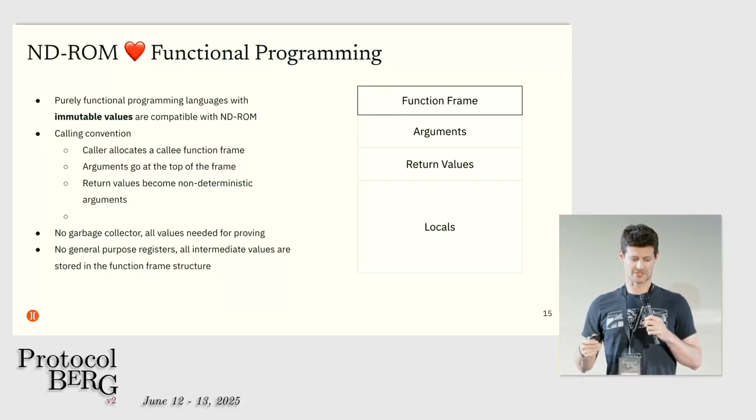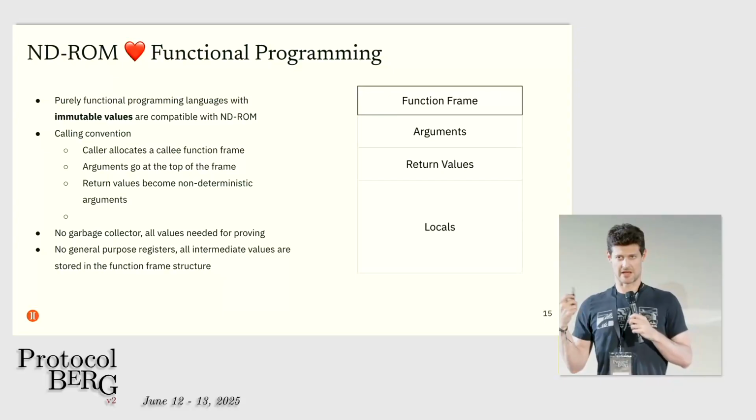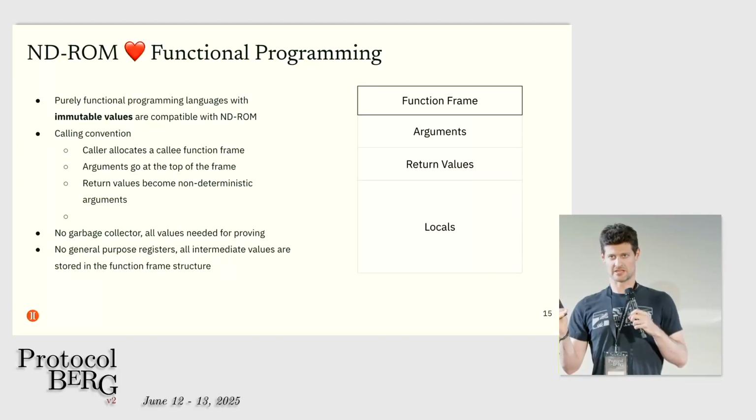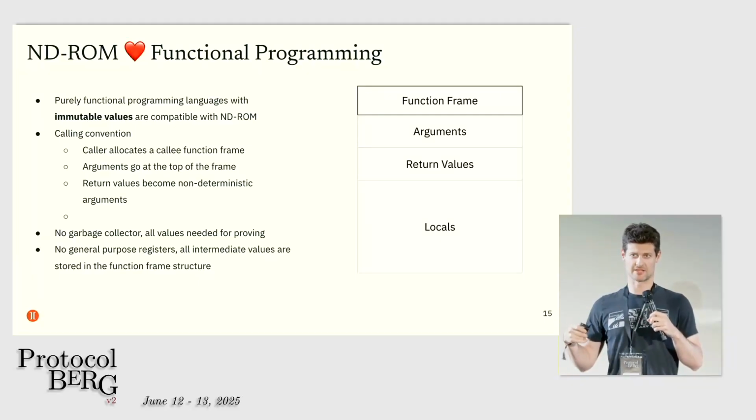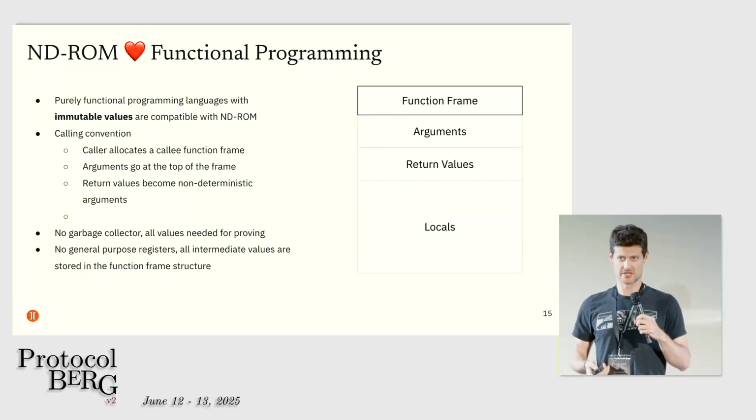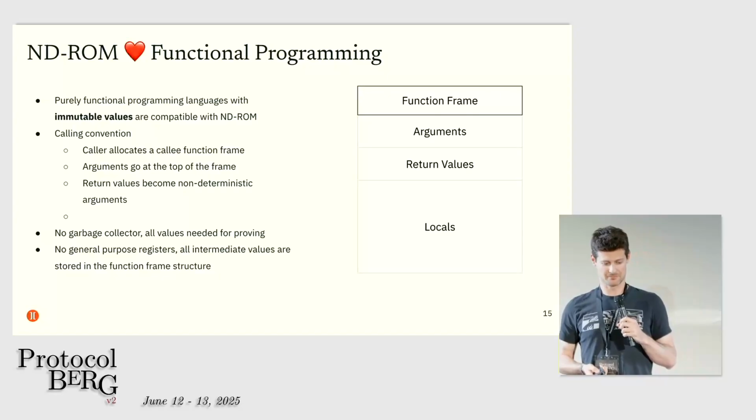So our calling convention is similar to a regular function's calling convention. You allocate a function frame. The top of it has space for arguments. The way return values are handled is that they are non-deterministically provided by the caller, meaning the prover needs to say ahead of time what will get returned, and then the execution of the function is just checking that the thing that actually gets returned is equal to those initial inputs. So the return values can also go at the top of the frame.